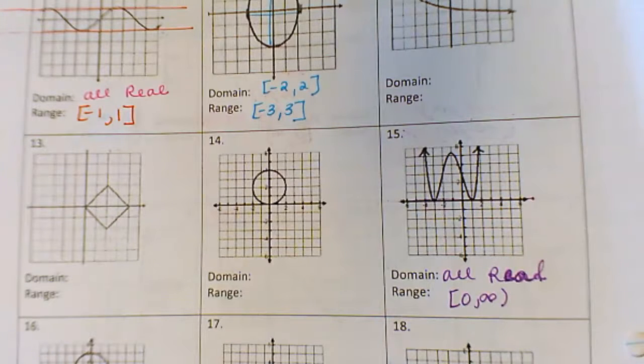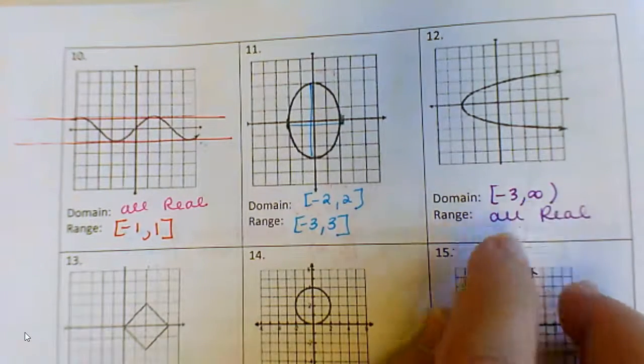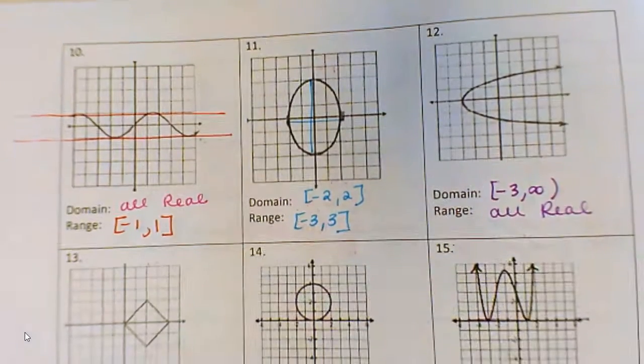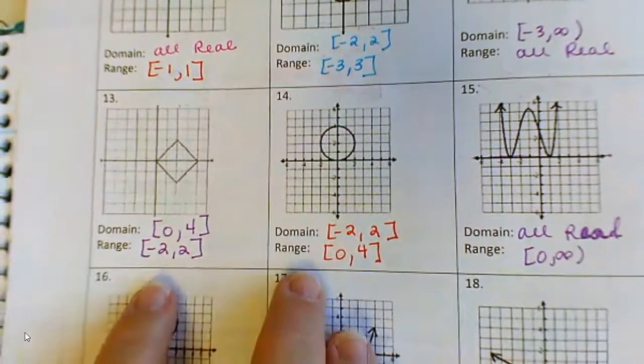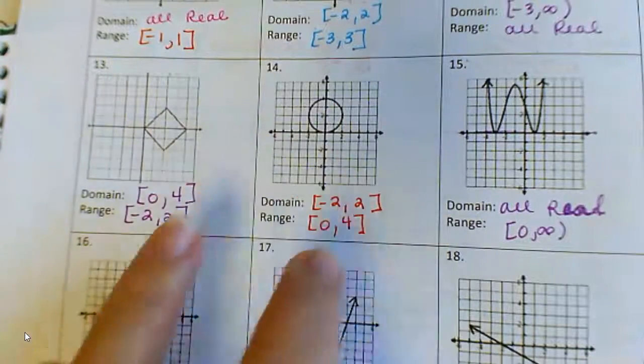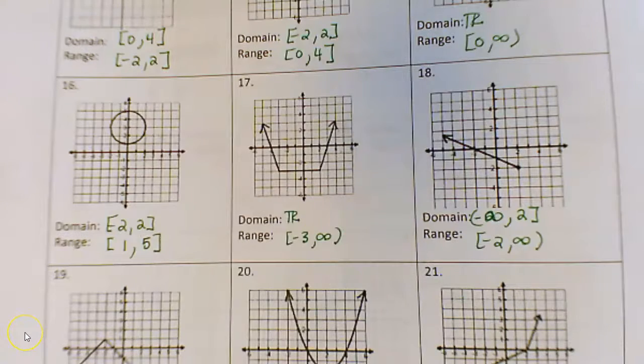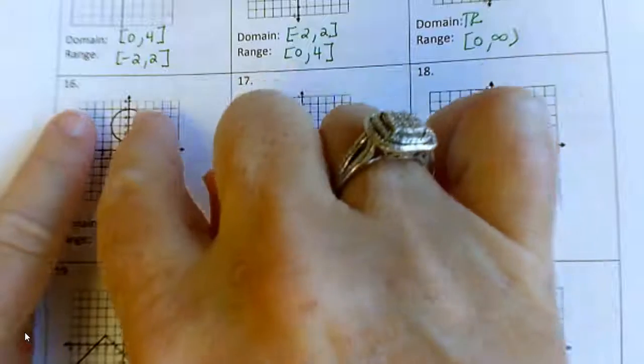Alright, you guys try 12, 13, and 14. So on 12, we've got the domain is -3 to infinity, and then the range is all real numbers. On 13 and 14, again, it's just between those maximum and minimum values, and so here is the domain and range on those. Let's try the rest of these, and then we'll talk about them. So on 16, it's included just in the middle of everything, so from there to there and there to there.